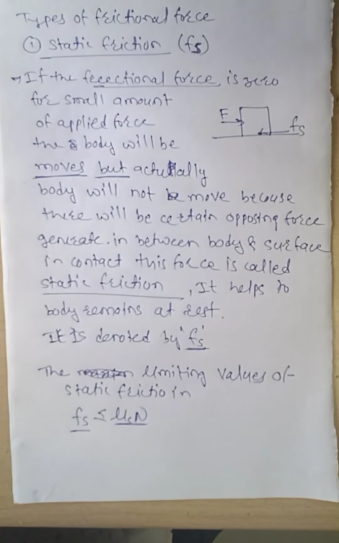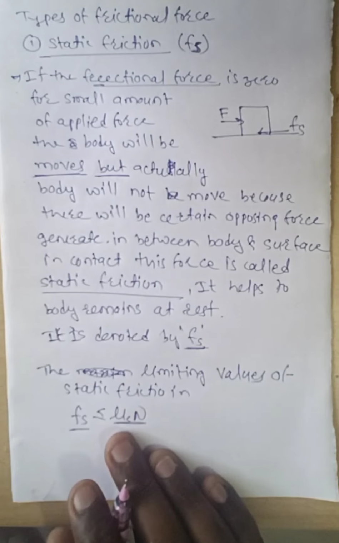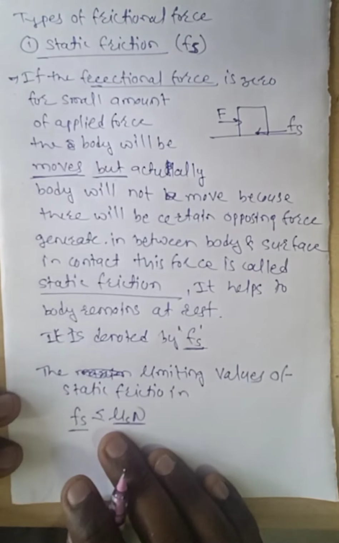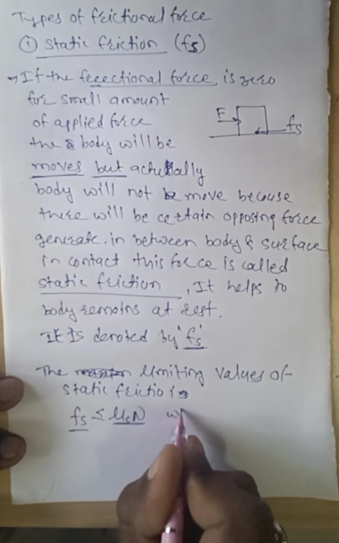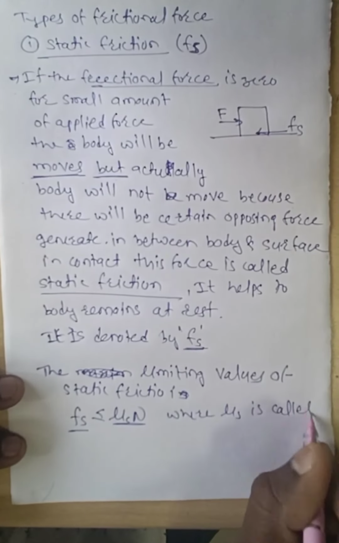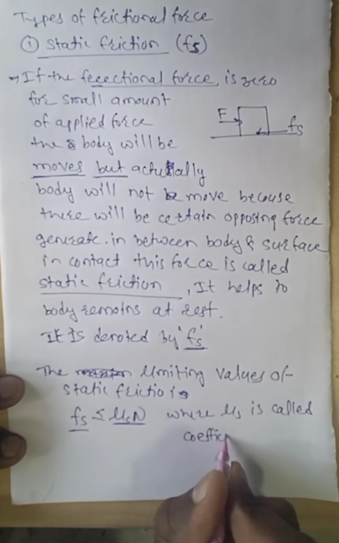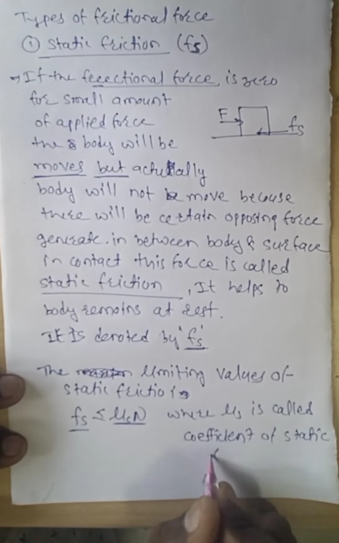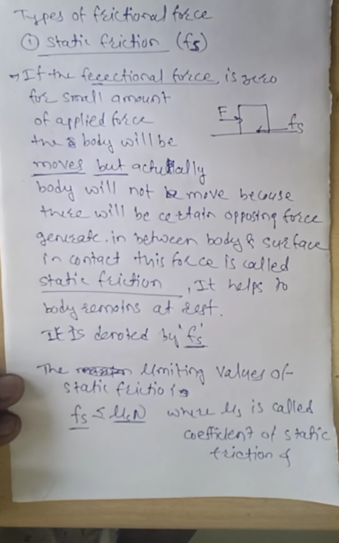Beyond this limit, the body starts to move. Here mu s is called the coefficient of static friction, and N is the normal reaction force.